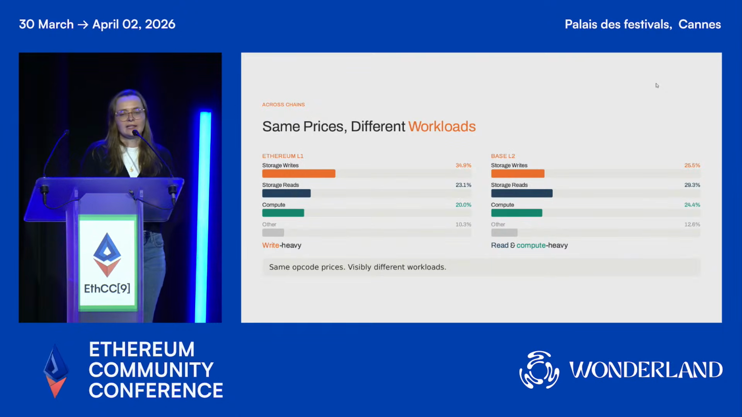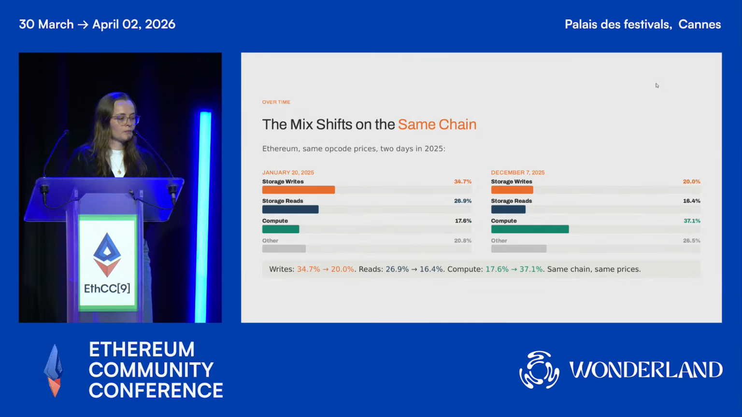Around 34% of all gas usage went to storage writes. If we go to the Base layer 2, on the other hand, only around 25% went to storage writes. Instead, on Base, we see that it's relatively more read and compute heavy, with around 30% and 25% going to reads and compute, more so than on Ethereum layer 1. So these two chains are both EVM chains. They have the same opcode prices, but they have very different workloads. The same translation can't work for them both.